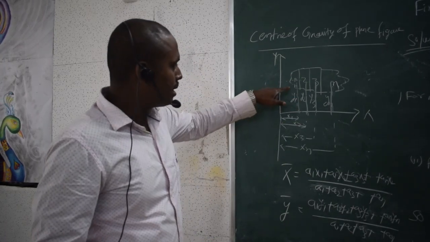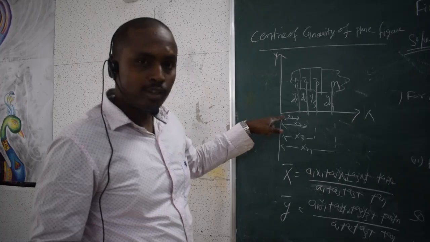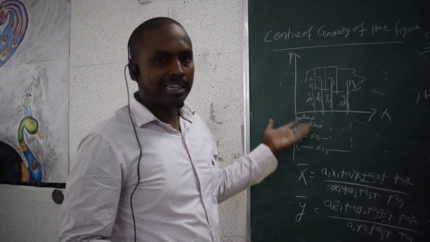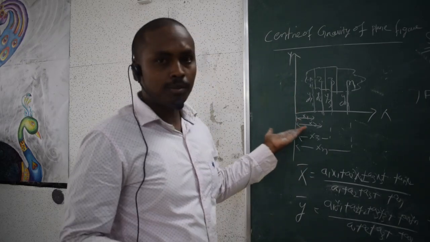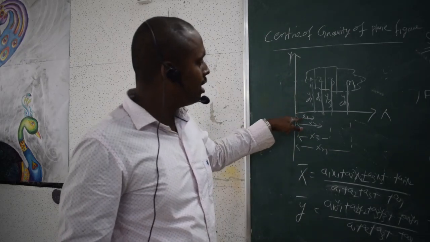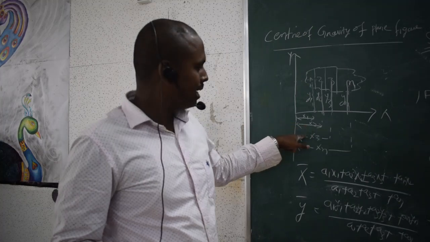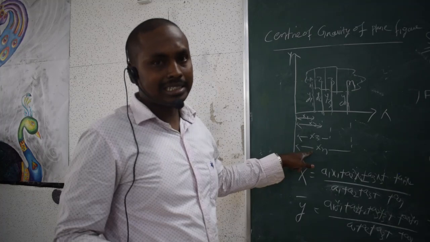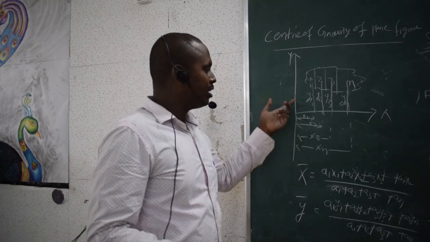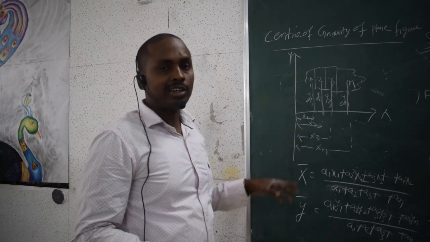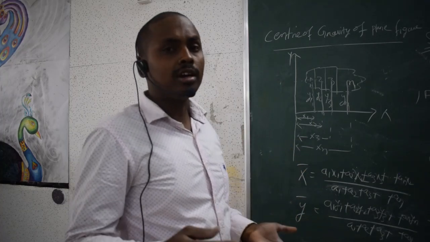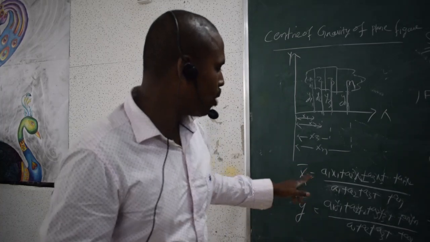So after finding corresponding coordinates, how many figures will be there? It may be n number of figures. If n figures are there, then we will find the corresponding coordinates x1, x2, x3 up to xn. Similarly for y coordinates we will find y1, y2, y3 and so on up to yn.